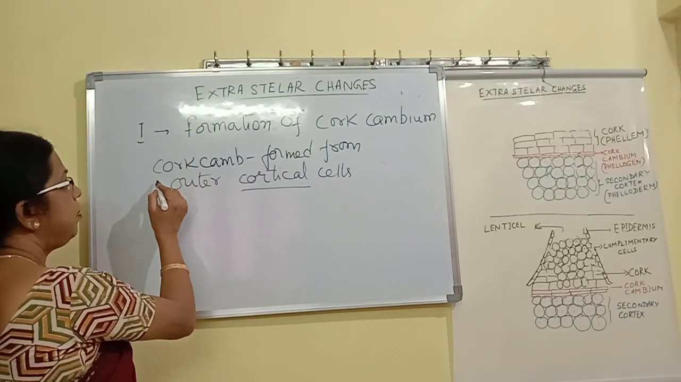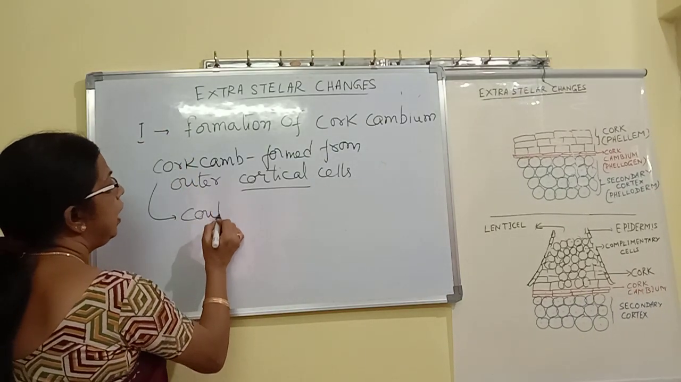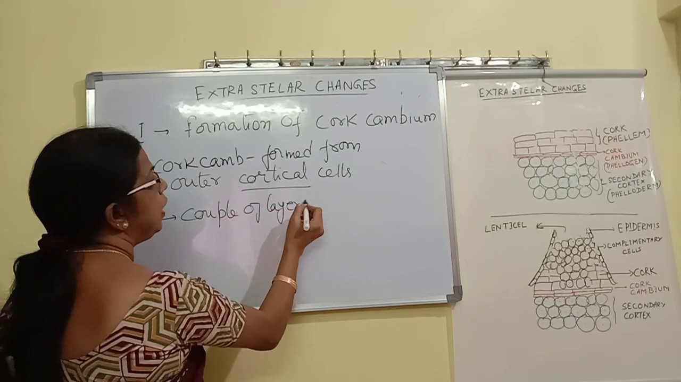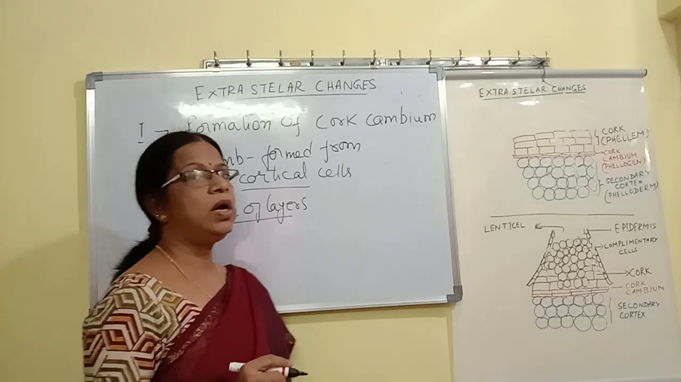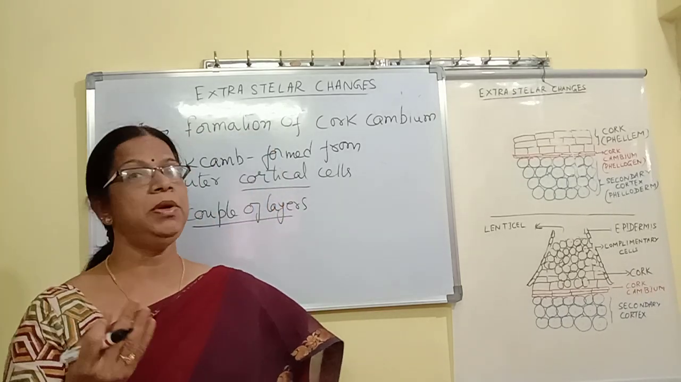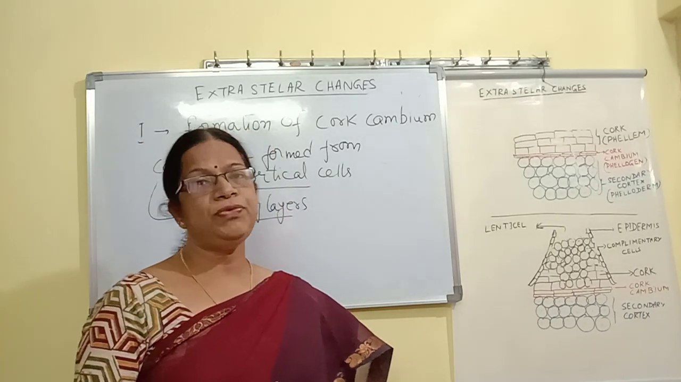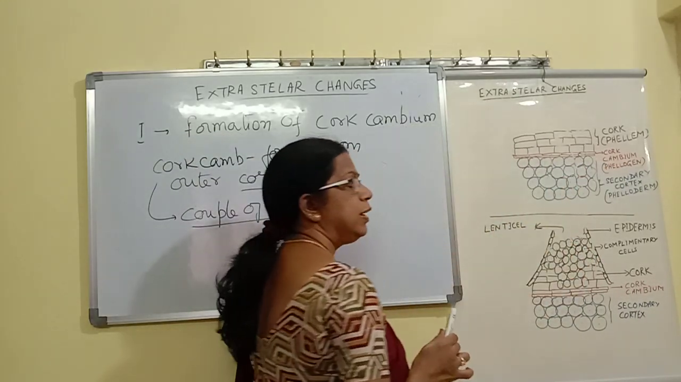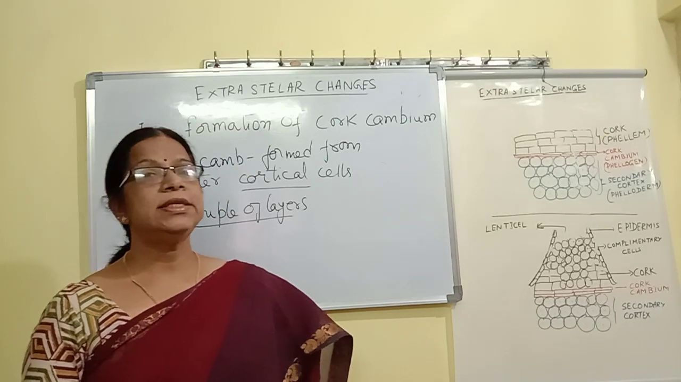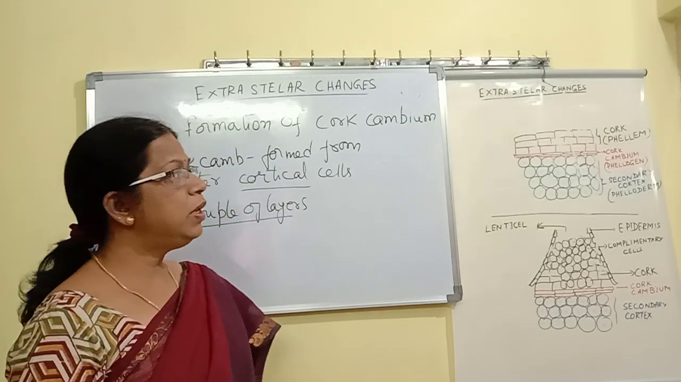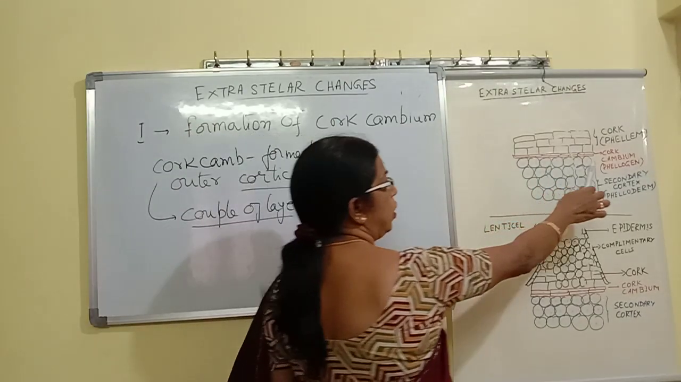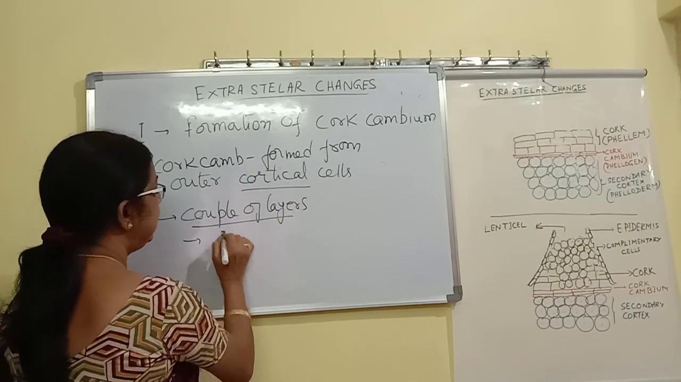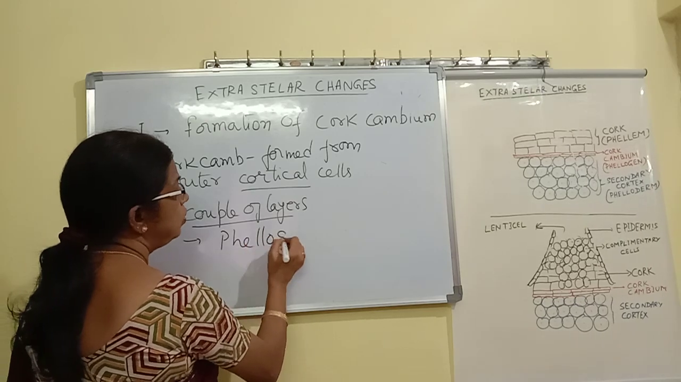Normally the cork cambium is a couple of layers thick. What is the thickness of cork cambium? It is a couple of layers; couple means generally 2 layers in thickness. So cork cambium shows a 2-layered structure. Cork cambium is also called phellogen.